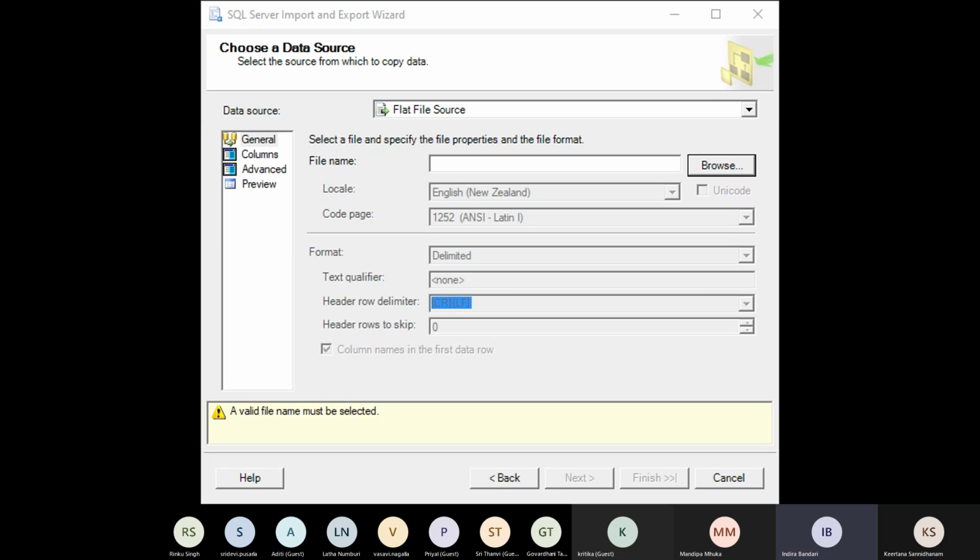I didn't know from here what to do. Okay, go to browse and then choose the CSV file where you have downloaded. Click on browse. Yeah, I clicked on it. And then did you choose the file? Where you see text, you have to choose CSV. Yeah, I chose that one. Now you choose the file.